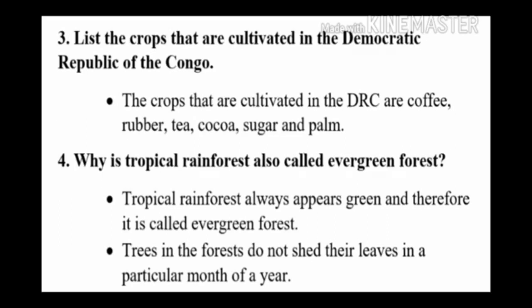Fourth question, why is tropical rainforest also called evergreen forest? The answer is tropical rainforest always appears green and therefore it is called evergreen forest.